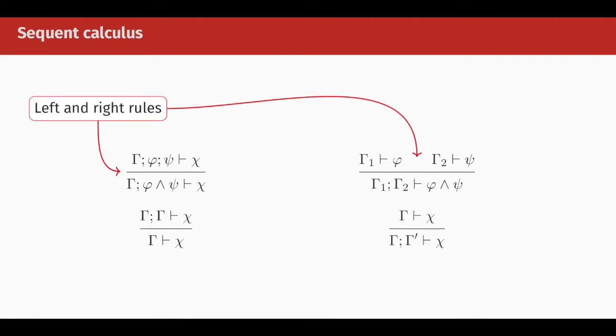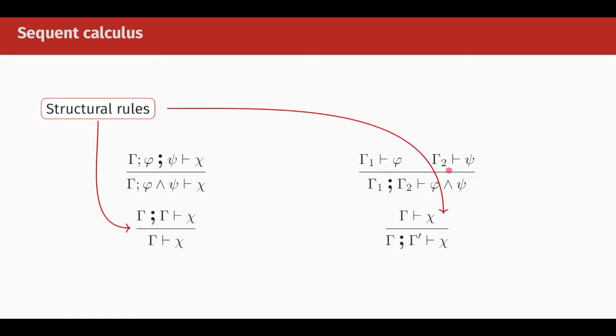For each connective, there are two corresponding rules: a rule which tells you what to do if you have a connective on the left-hand side of the turnstile, and a rule which tells you what to do if you have a connective on the right-hand side. Here you can see the left and the right rules for the intuitionistic conjunction. The left rule says that if we have phi and psi as an assumption, then we can split it into two assumptions, phi and psi. The right rule says that if you want to prove phi and psi, then we need to have a separate proof of phi and a proof of psi.